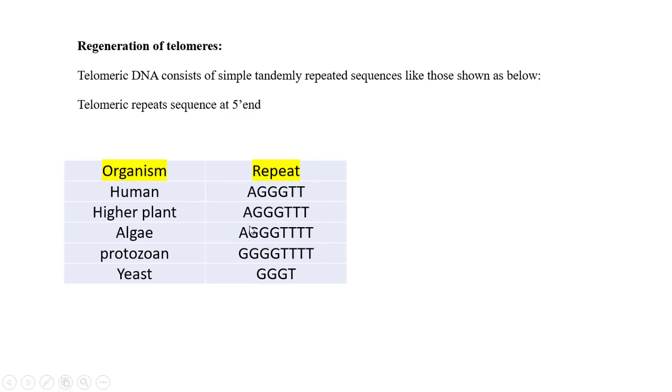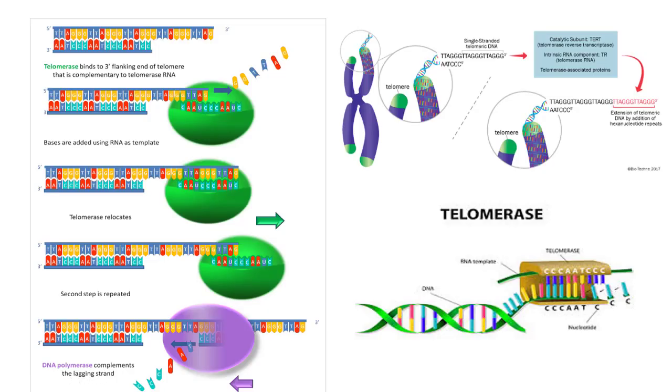See, these are the telomere sequences in different organisms. For example, in humans the telomere repeats are A, G, G, T, T. In plants, A, triple G, triple T. In algae, A, triple G, four T's. In protozoa, four G and four T, and in yeast, three G and T. These are the sequences present in the telomeres. Look at this, my dear friends, be careful with it. It's a very complex process.